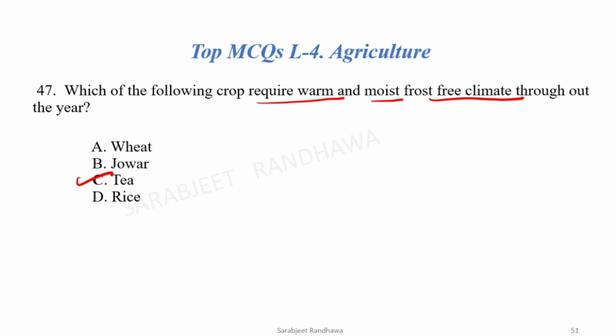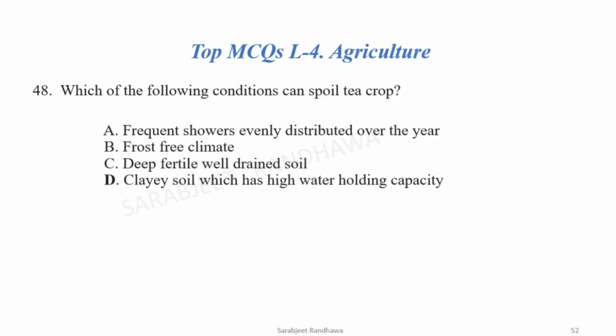Okay, next. Which of the following conditions can spoil tea crop? Now let's see the statements. Frequent showers evenly distributed over the year. This is correct. It is needed for the tea crop. Well distributed rainfall throughout the year. Frost-free climate, this is also needed for the crop.